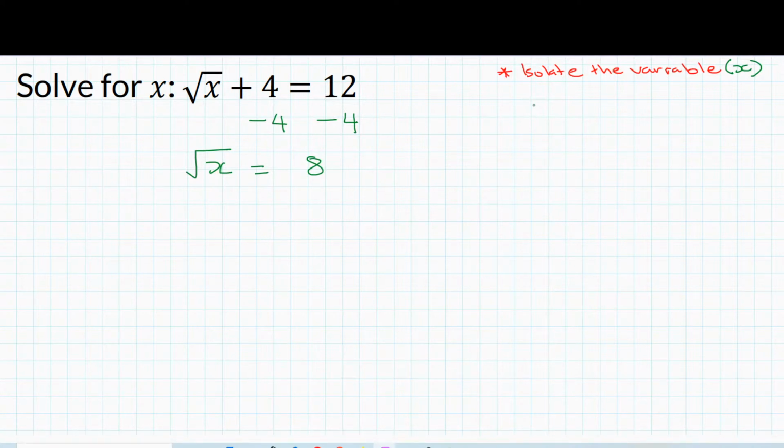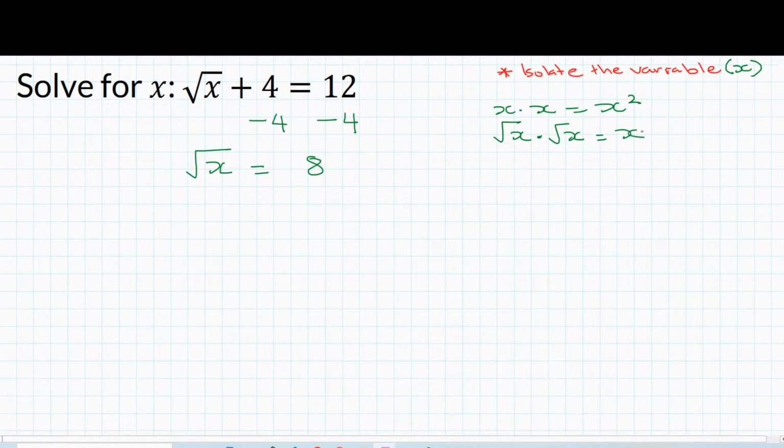Now we have square root of x is equal to 8. Now you could probably guess, what is the number that if 8 multiplies itself, what do you get? That's one way to look at it, but here's the best way to understand this. We need to remember that x multiplied by x is x squared, and the square root of x multiplied by the square root of x is going to give you x. Okay, so now we're simply going to square this.